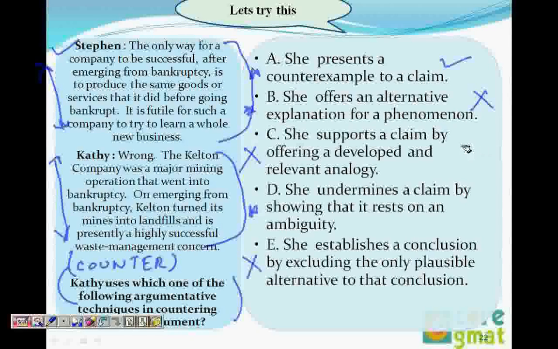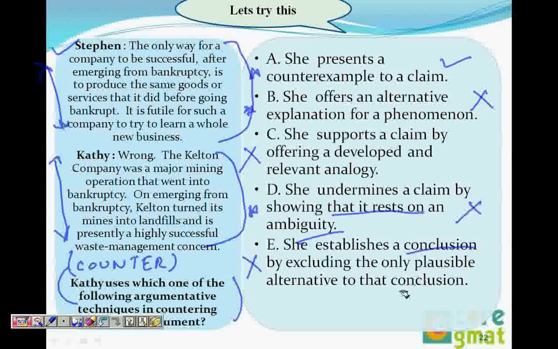C says she supports a claim. We don't support people by saying wrong. So this goes. D says she undermines a claim. Till here it is right. She did undermine a claim, but she does not do it by showing that it rests on an ambiguity. There was no confusion, there was no ambiguity. E says she establishes a conclusion. She didn't give any conclusion here. She did not establish any conclusion.